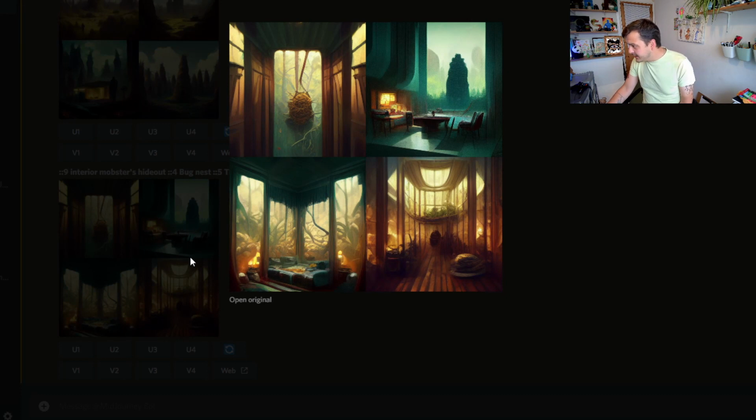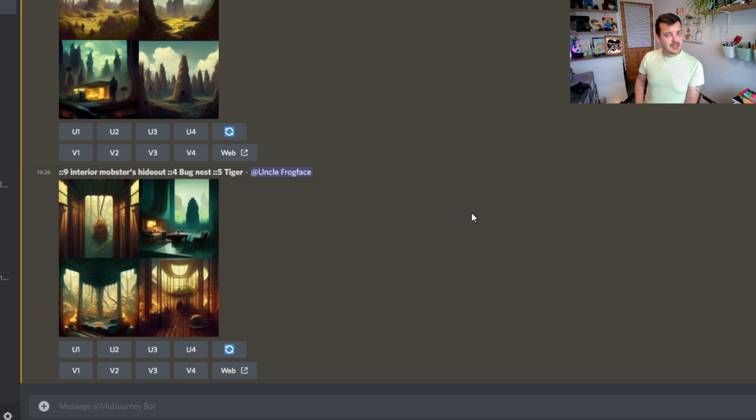Okay, right. Wow, yeah, this one up here looks like a doorway leading to a bug nest. This one here looks like an office. It really does, and then it looks like it's looking out a window onto a giant bug's nest, or is that a painting on the wall? Quite like these bottom two as well. They're very moody, very atmospheric.